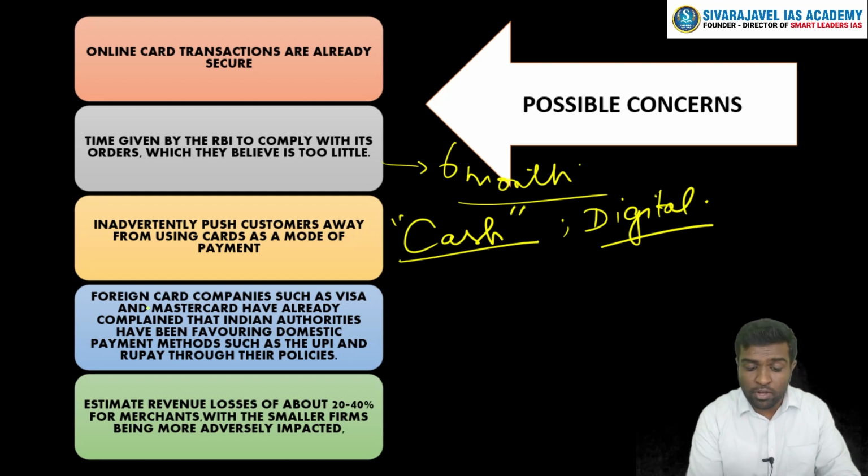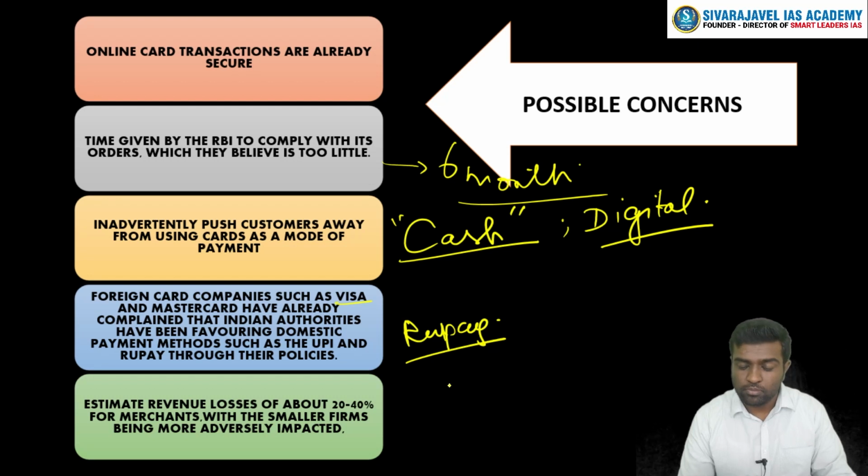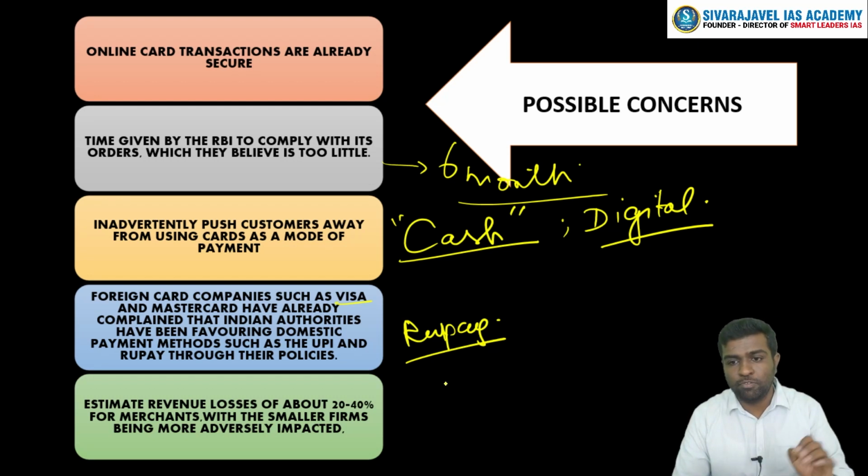And also foreign cards like Visa and MasterCard have already complained that Indian government or authorities are favoring local or domestic payment systems like RuPay and UPI. And there are many minor companies. For example, Flipkart and Amazon are giants, but there are very small e-commerce websites which also are holding our data for easier checkout.